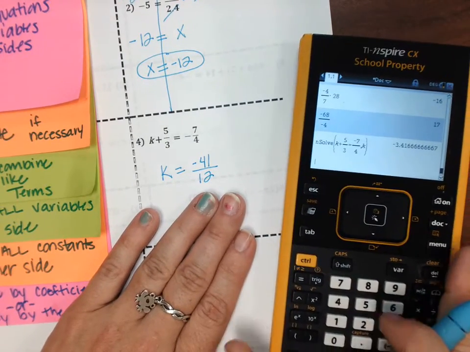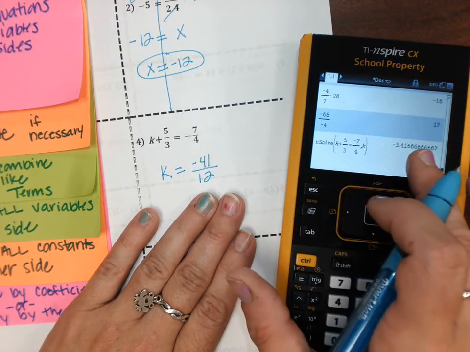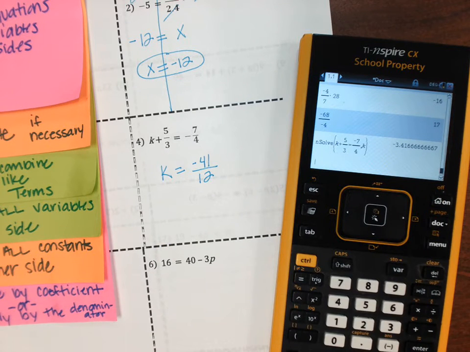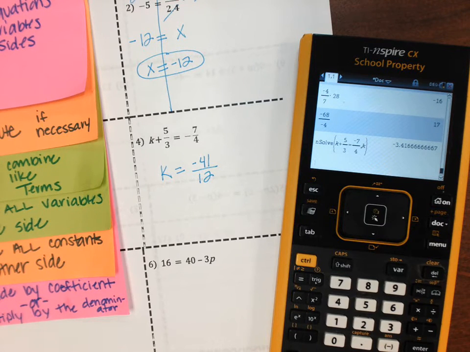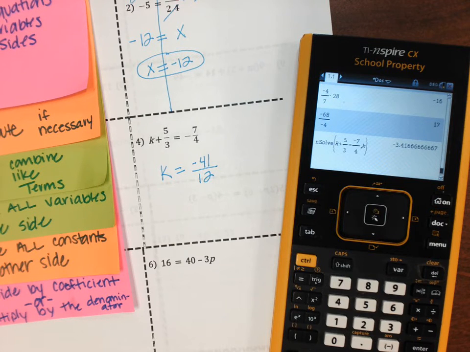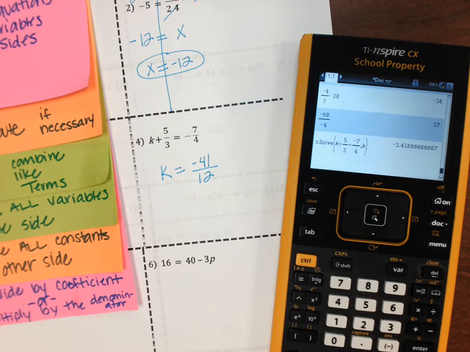But on my test, I'm going to have an answer that looks like this. So how do you know as a test taker if this is right? Miss Kelly? Yes. On the math book calculator, how do you end solve? Because it just gives you a fraction. Is it a fraction of -41/12? Yeah. Okay, so right now that's what we're talking about, Jude. When I end solve, whether I do it on my calculator or Mathway, this is what I get. So how do I know that Miss Kelly's answer here on the quiz matches?